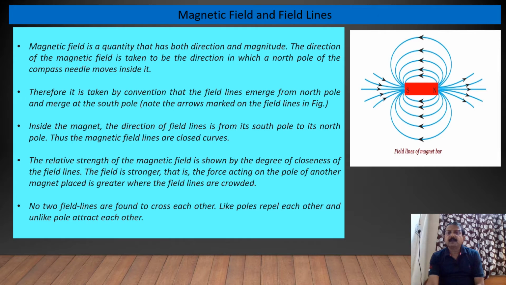They are not crossing to anyone. So we can see here, like poles repel each other and unlike poles attract each other when two magnets are put nearby.